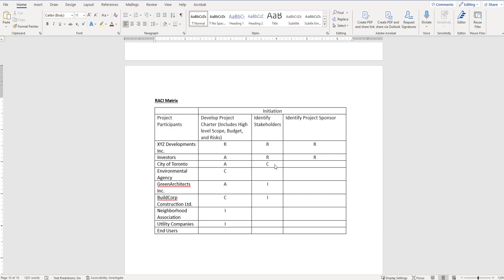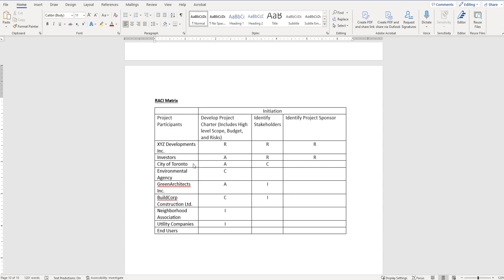For the stakeholders, these are the people that are going to be invited to these meetings. I gave Green Architects and Building Corp in this case an informed, so they're going to be told who the people at the meetings are. But for the project charter, ultimate responsibility is going to be from Developments Inc. Accountability will be from the investors. They're going to have input. I wouldn't put the responsibility on them. Really, XYZ Developments will be looking after this project, as well as you as the project manager.